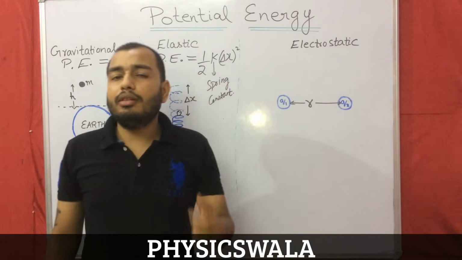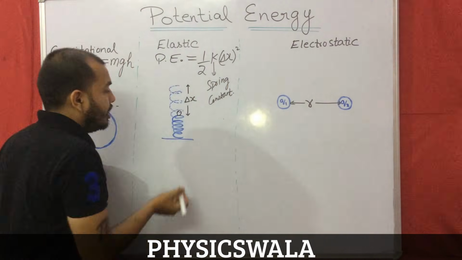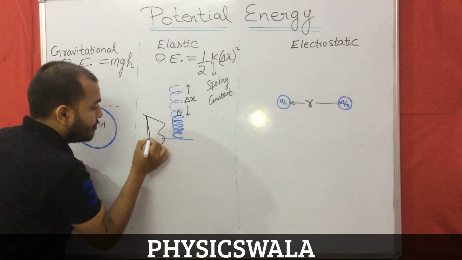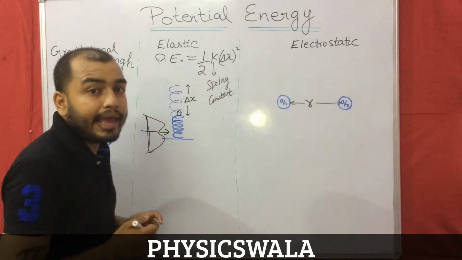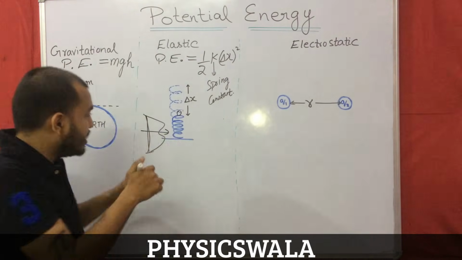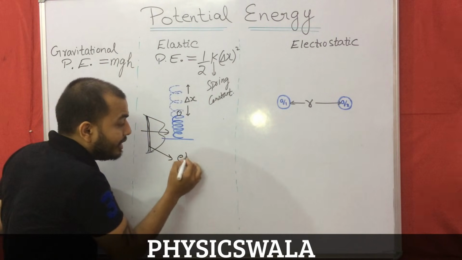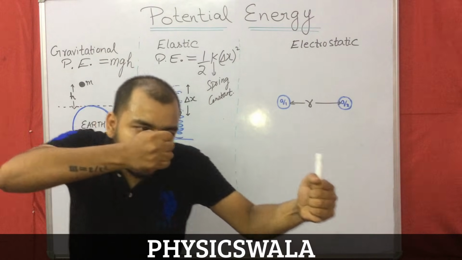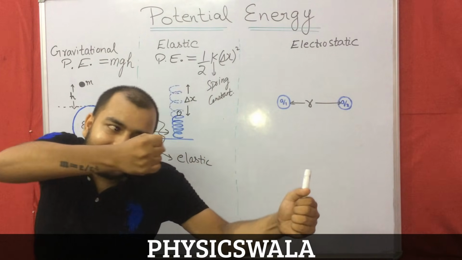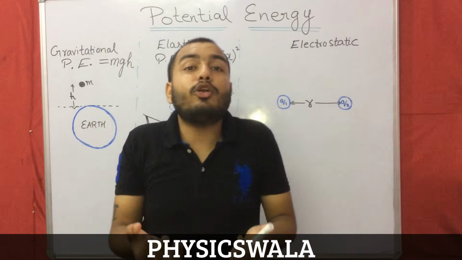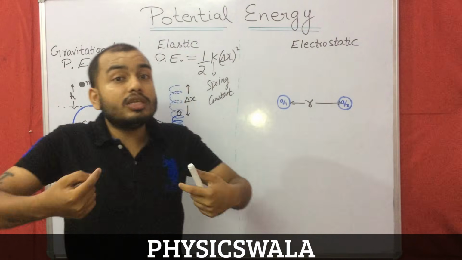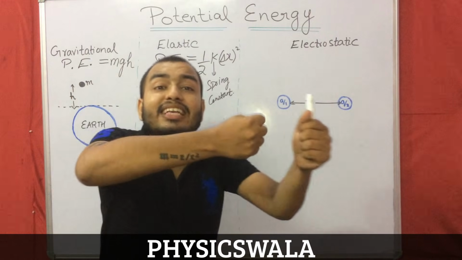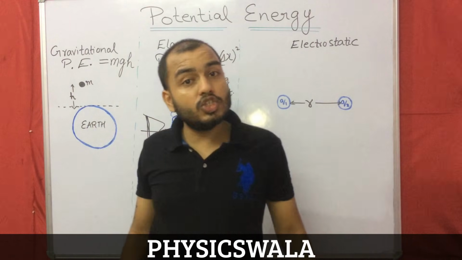I give you another example. Suppose I have a bow. Okay, what is a bow? This is a bow, through which we shoot an arrow. Now this string is elastic in nature. If I pull the string like this and hold it, to pull it I have to put in some kind of energy, and this energy has now been stored as elastic potential energy. So a stretched bow has elastic potential energy.